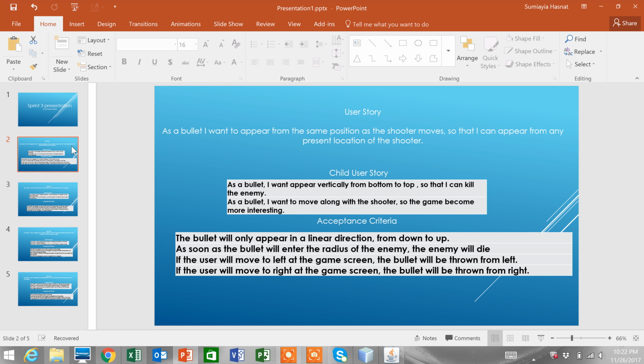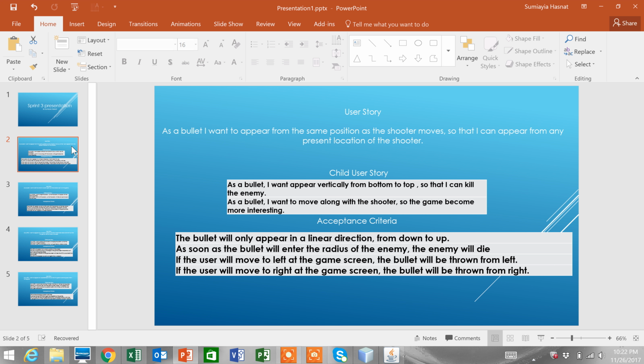User story: as a bullet, I want to appear from the same position as the shooter moves so that I can appear from any present location of the shooter. Child: as a bullet, I want to appear vertically from bottom to top so that I can kill the enemy. As a bullet, I want to move along with the shooters so that the game becomes more interesting.